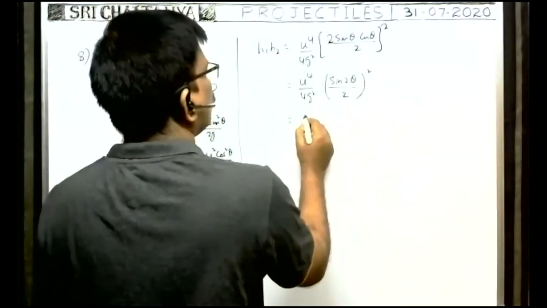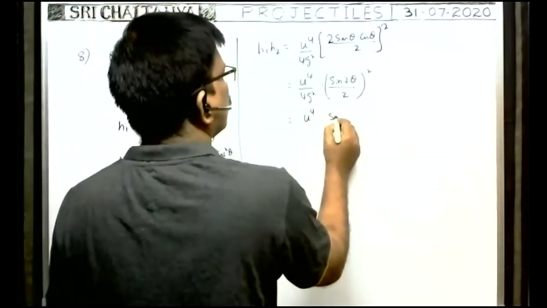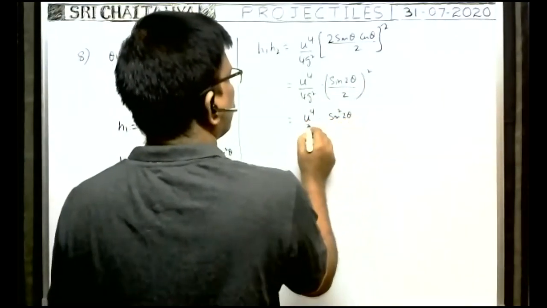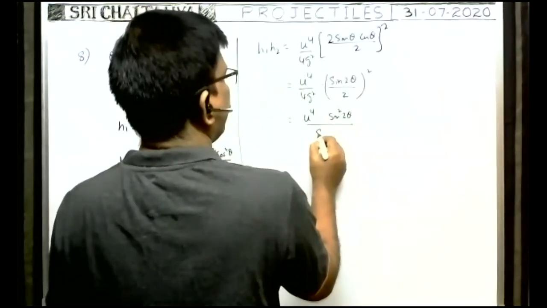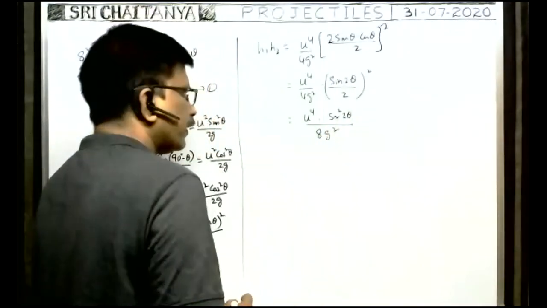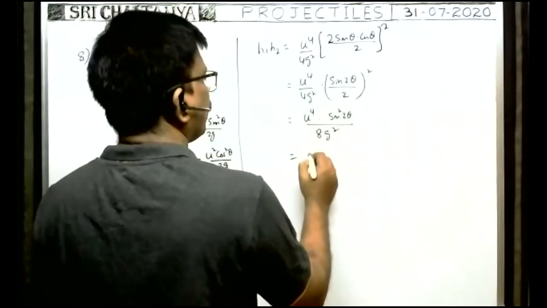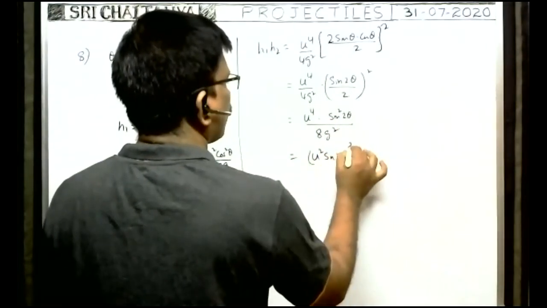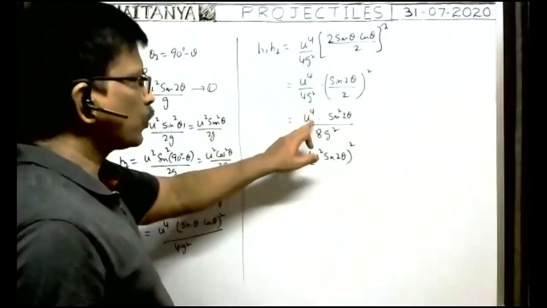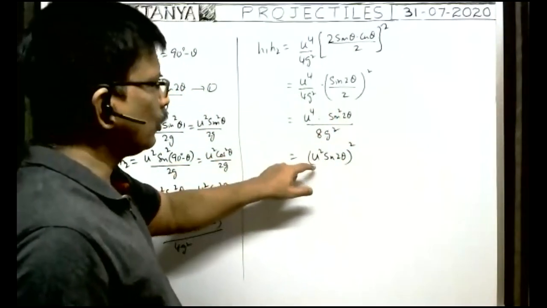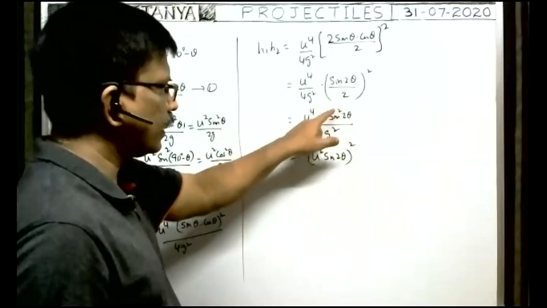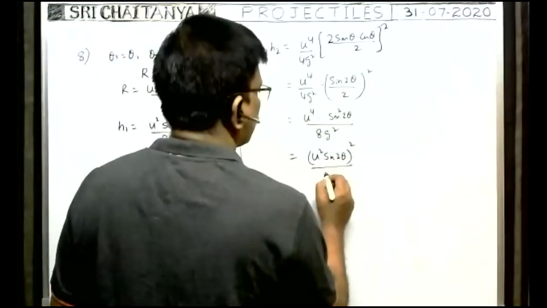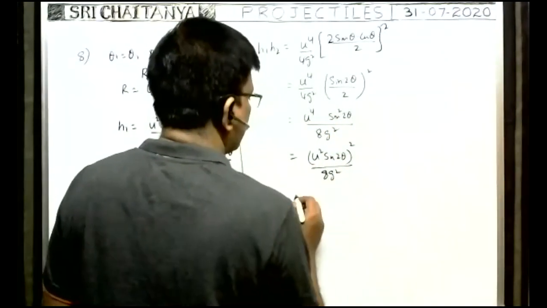So this is equal to U to the power 4 into sin square 2 theta by 8 g square. We can write now, this can be written as (U square sin 2 theta) whole square by 8g square.